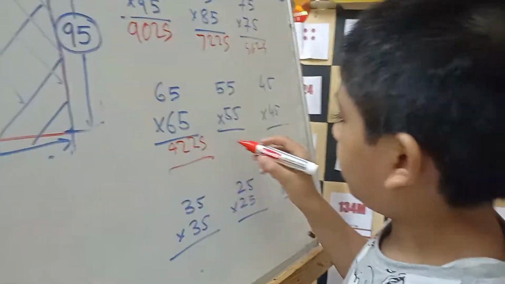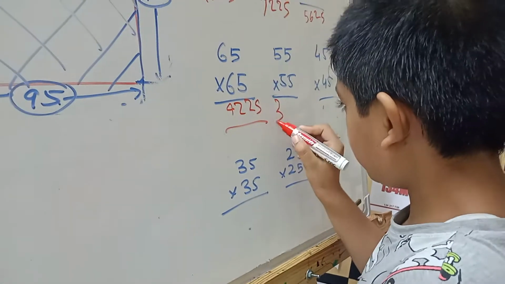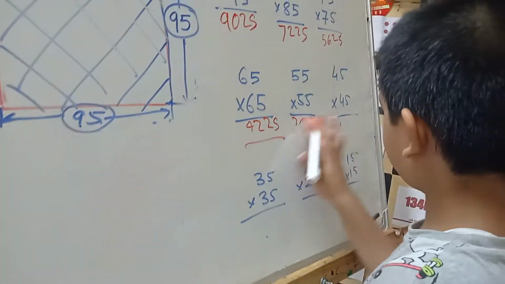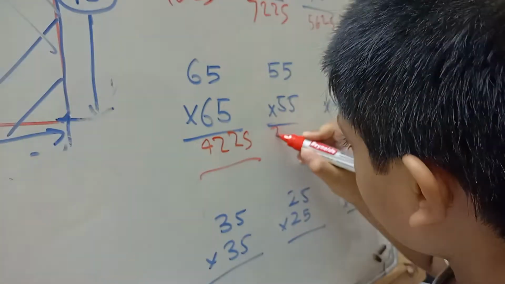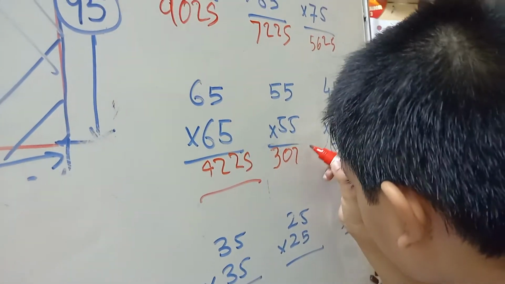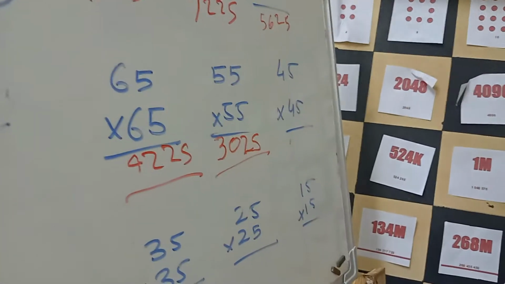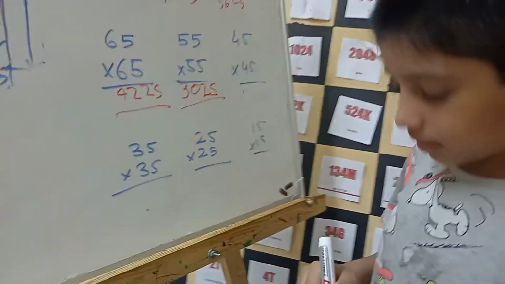Okay, now 55. I will write 5 multiply 6, 30, 25. Let me write it a bit smaller. But tell students what you are multiplying.